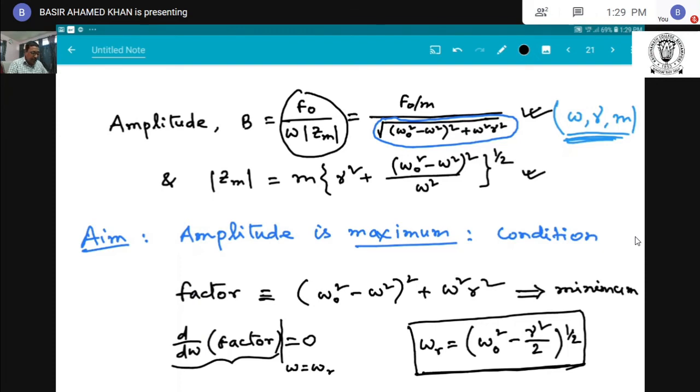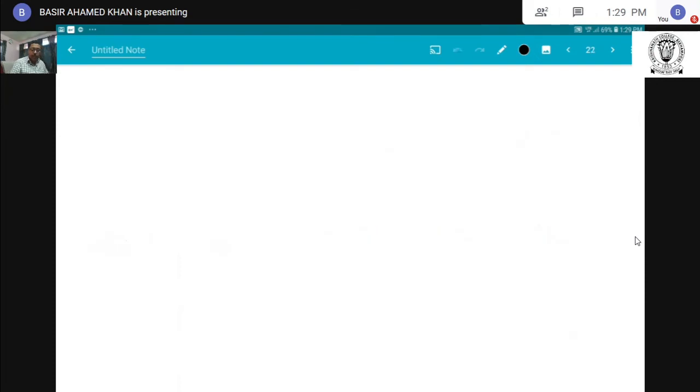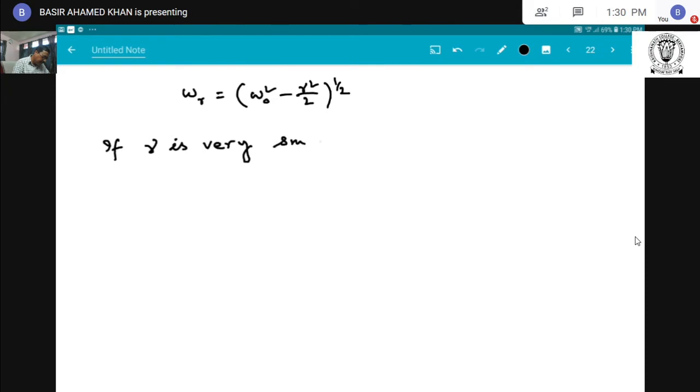So when omega r equals omega 0 square minus gamma square by 2 whole to the power half, if gamma is very small, then from this relation we get omega r equal to omega 0.